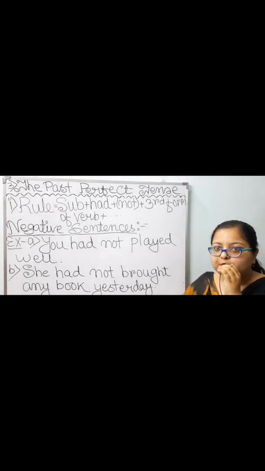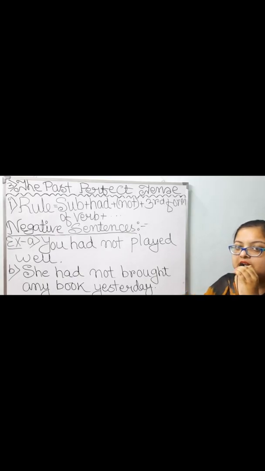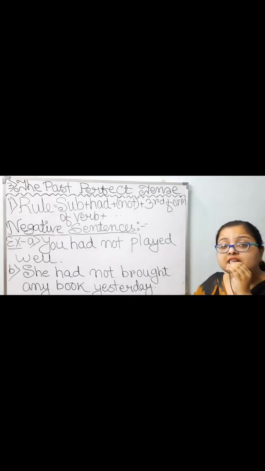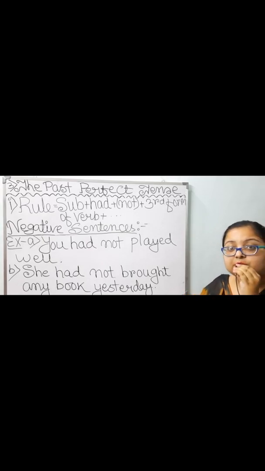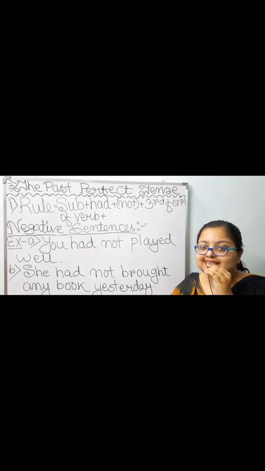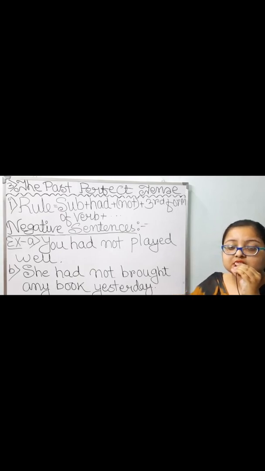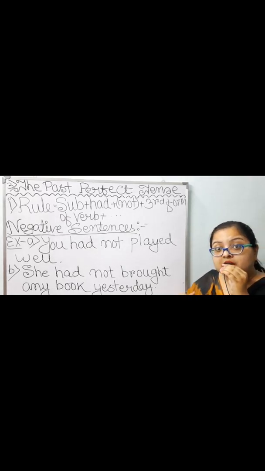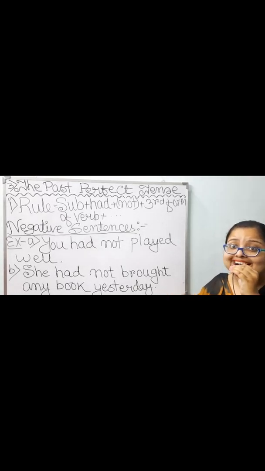Bring, brought, brought. And when you say buy, then it is bought, bought. Second form, bought. Third form, bought. Don't be confused between these words, bring and buy.